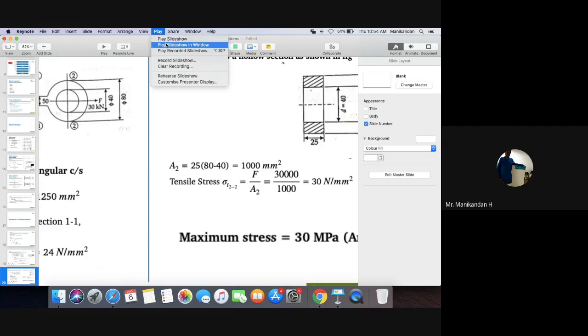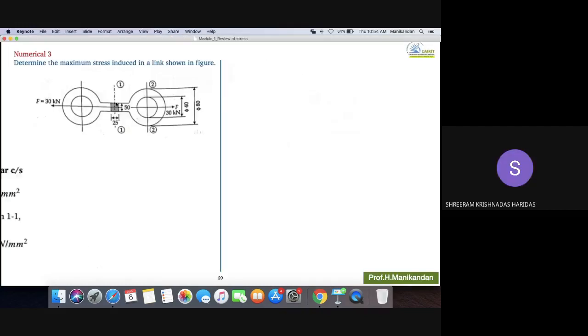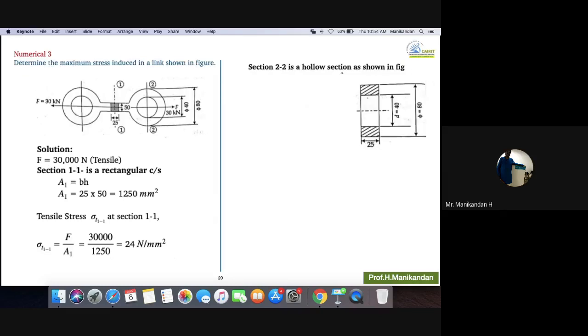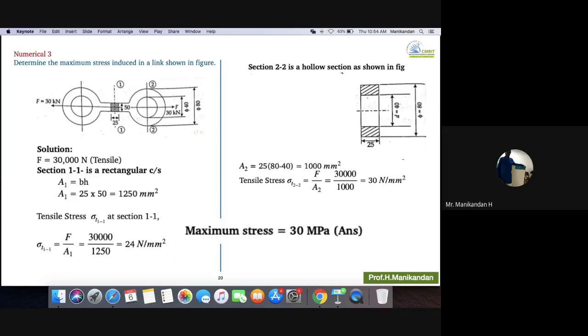So shall we proceed? So first cross section, no issues. Section 2, we will get a hollow figure like this. Area is 25 into 80 minus 40. I calculated the area. Tensile stress is 30. Now what is the question they have asked? Determine the maximum stress. So out of these two, which is maximum? 30 Newton per mm square, that's all.